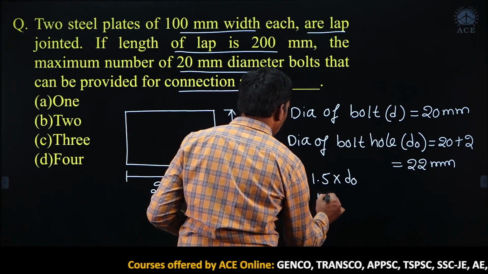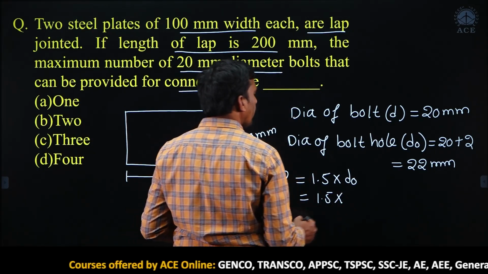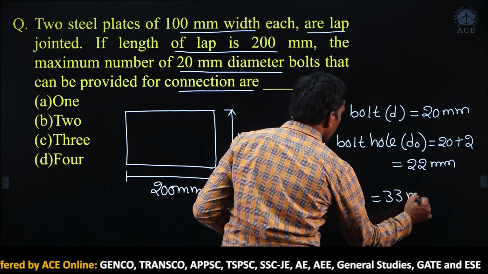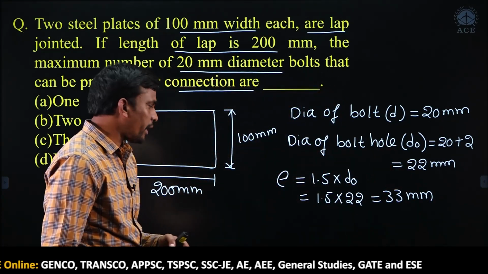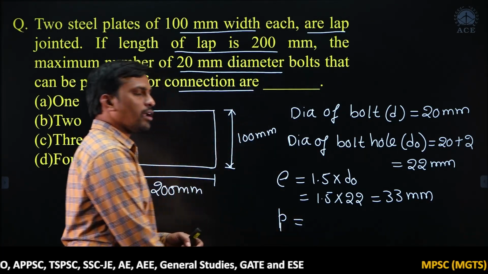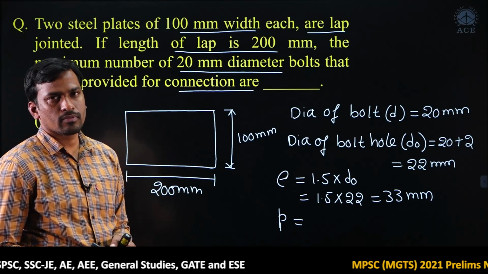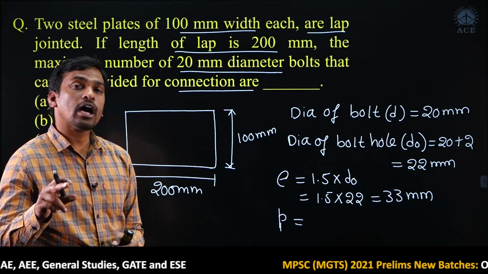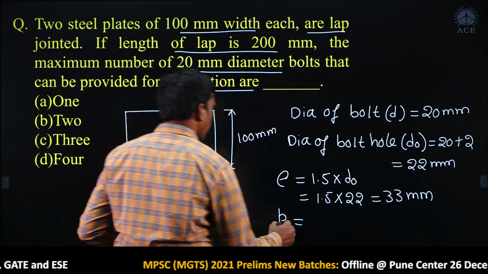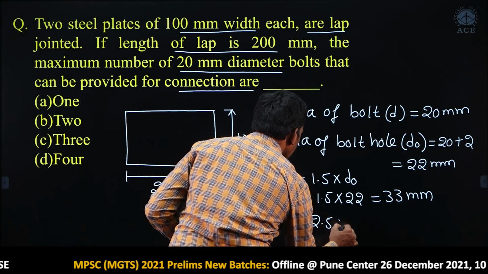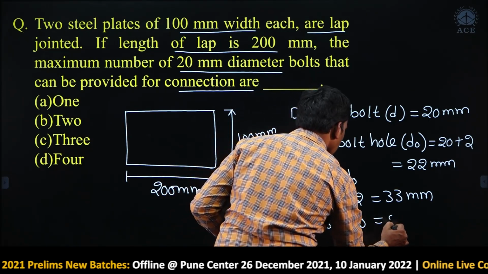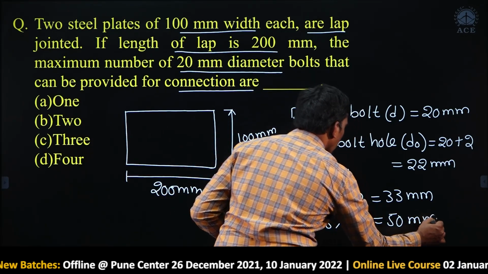So, here 1.5 into what is the D naught value given? 22, then this is 33 mm, okay. Then similarly, we have to find the minimum pitch. What is the codal provision for minimum pitch? 2.5 times the nominal dia of bolt, not the diameter of bolt hole, it is the nominal dia of bolt. 2.5 times the nominal dia of bolt, that is 20, then this is 50 mm.